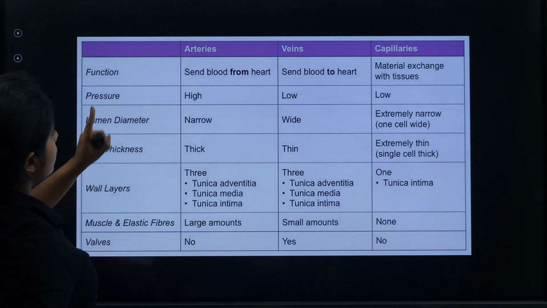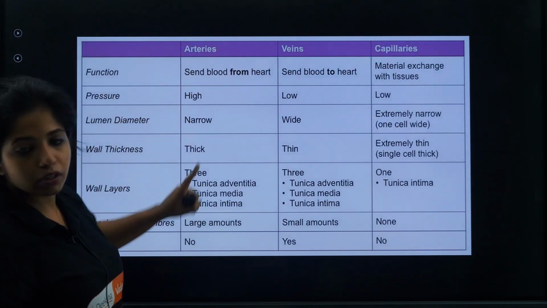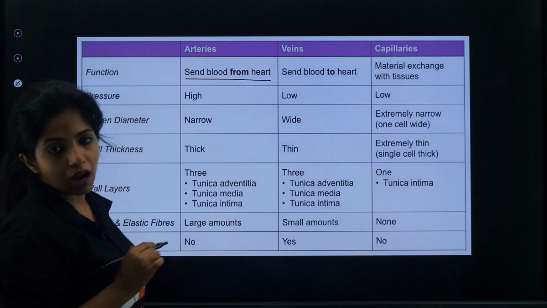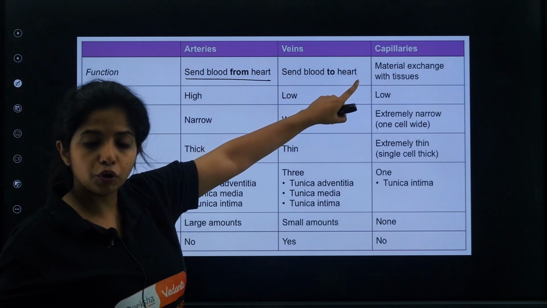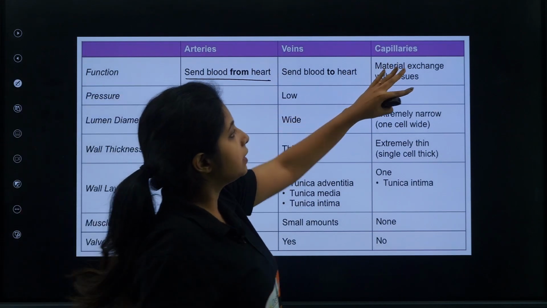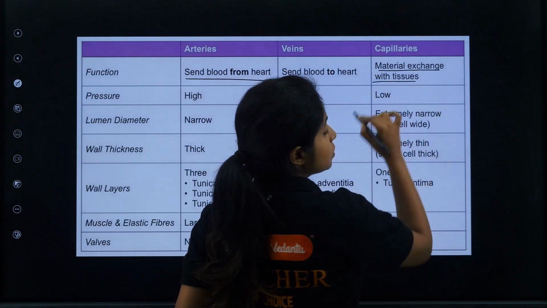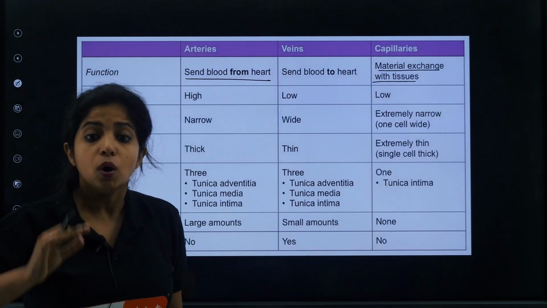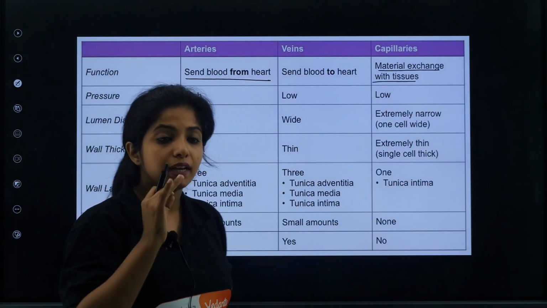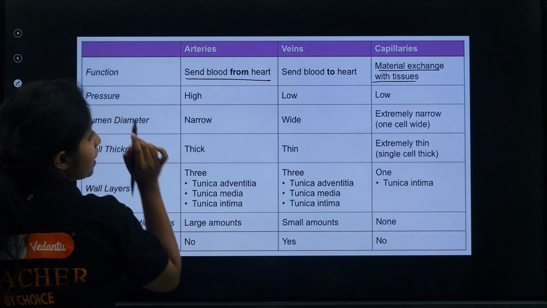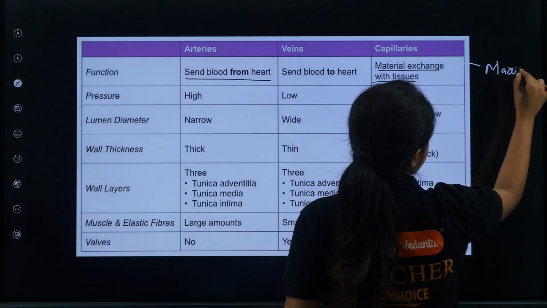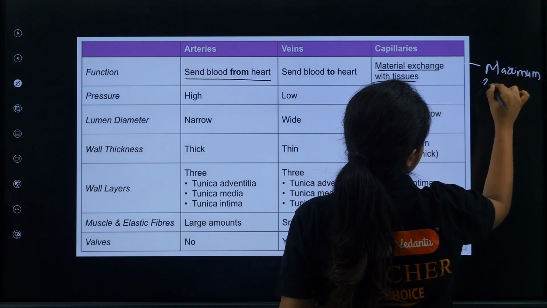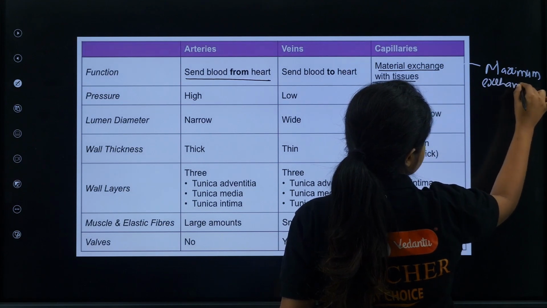So let's see, what is the function of arteries, children? They send blood away from the heart. Veins send blood towards the heart. Capillaries exchange materials within the tissue, and it's a very important point. What is the use of capillaries, my dear children? This is the area where maximum exchange of gases takes place. Just write it somewhere: maximum exchange of gases takes place over here.